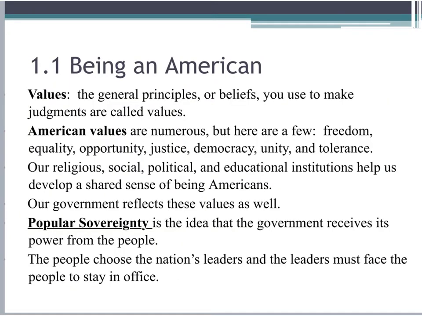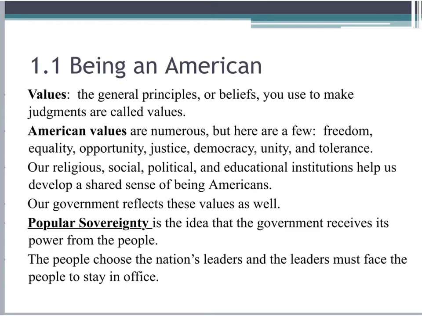Please write down the bullets that begin with the word values, American values, and popular sovereignty. Values are the general principles or beliefs you use to make judgments. American values are numerous, but here are a few. Freedom, equality, opportunity, justice, democracy, unity, and tolerance.